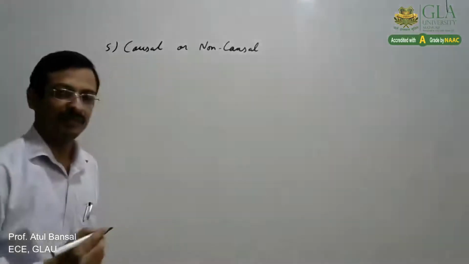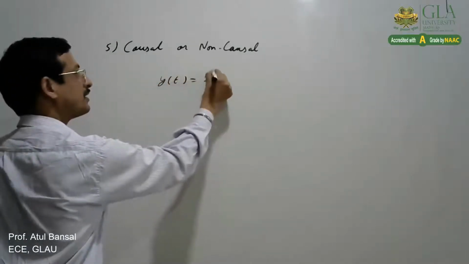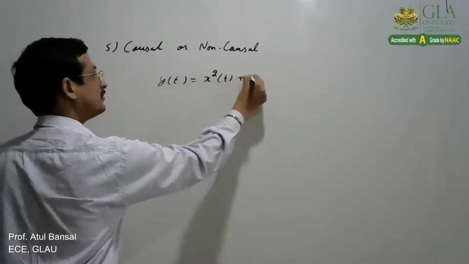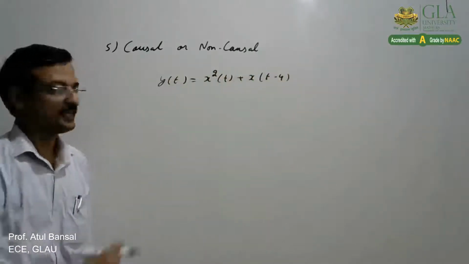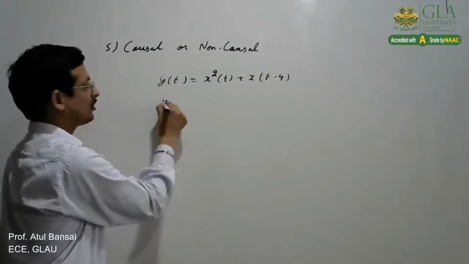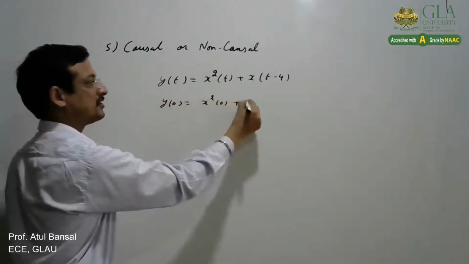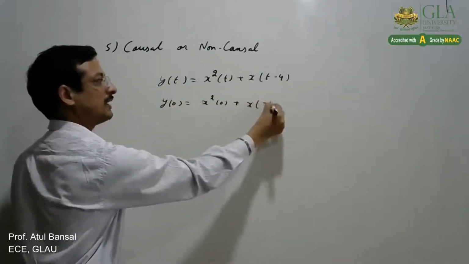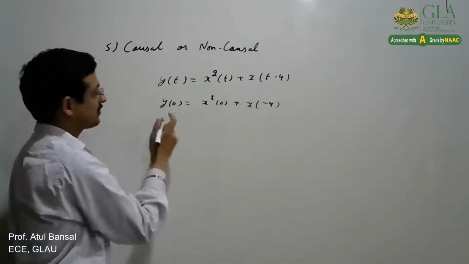Now, for example, the system is, say, y(t) is this. That is the relationship between output and the input. Now, if we check the values of output at any instant, it will be x(0), x(-1), so it is depending on present and past.